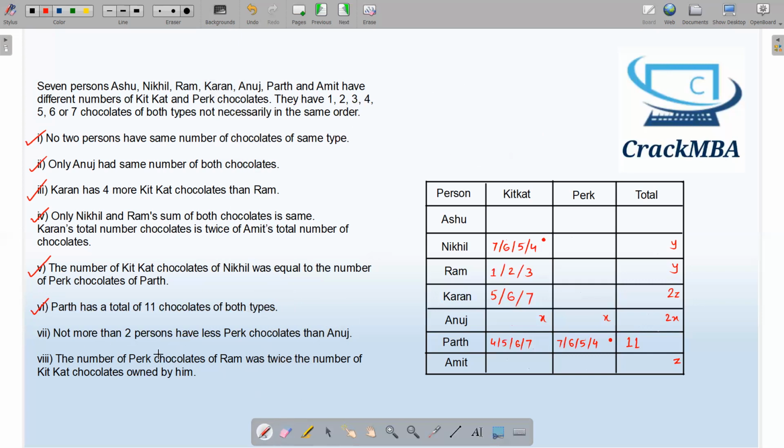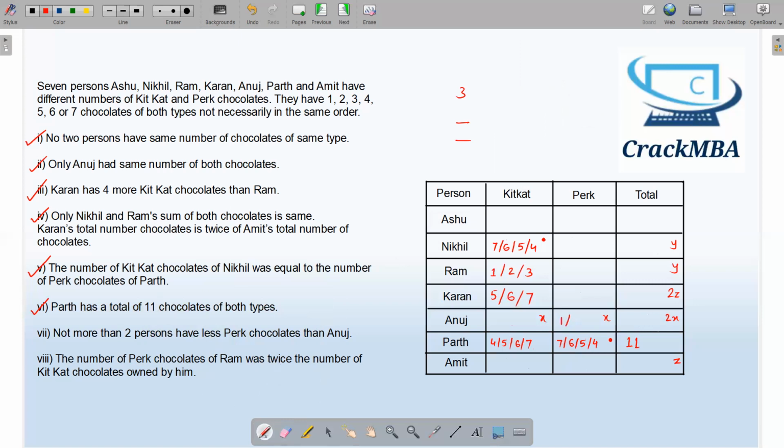Not more than 2 persons have fewer Perk chocolates than Anuj. What does this sentence mean? Anuj can have a maximum of 3 Perk chocolates. Then only will he have 2 persons below him. He cannot have 4 Perk chocolates. If he had 4 Perk chocolates, then there will be 3 persons below him, which is violating this condition. So a maximum of 3 Perk chocolates is what Anuj can have.